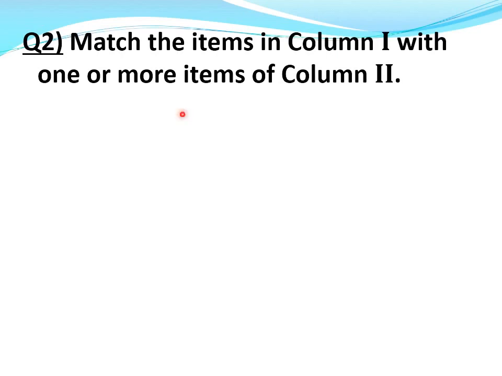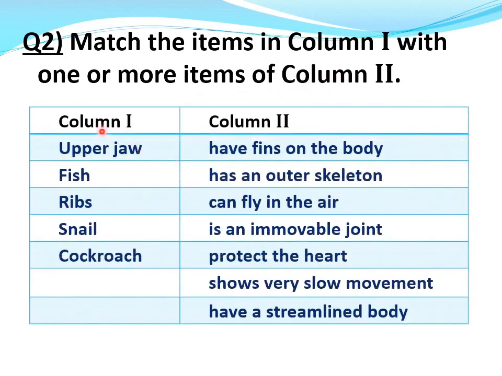Question number 2. Match the items in column 1 with one or more items of column 2. Column 1: upper jaw, fish, ribs, snail, cockroach.